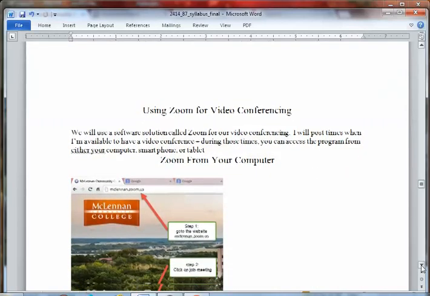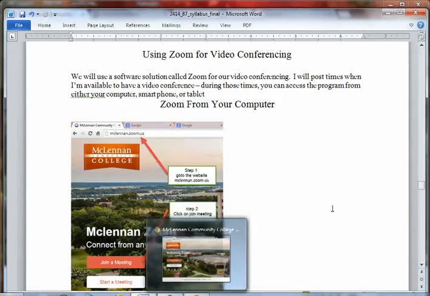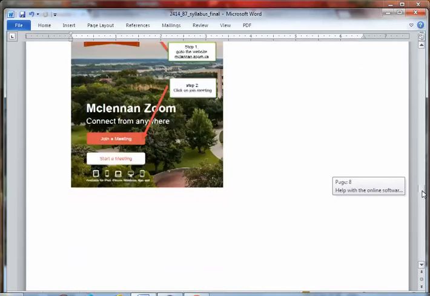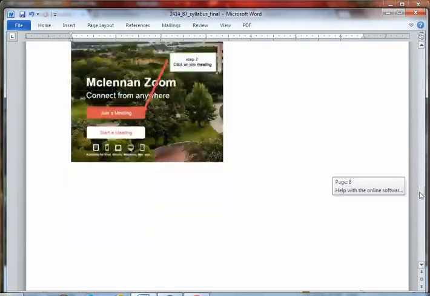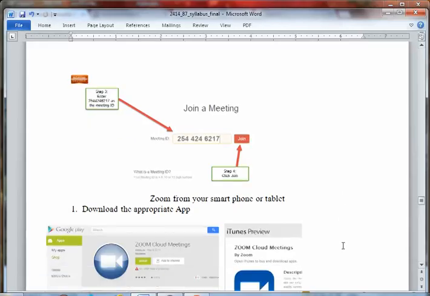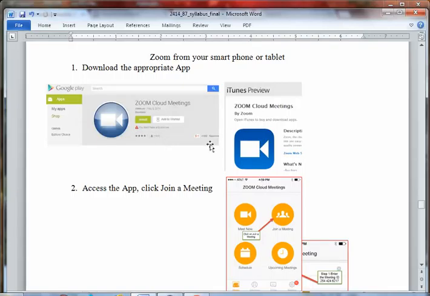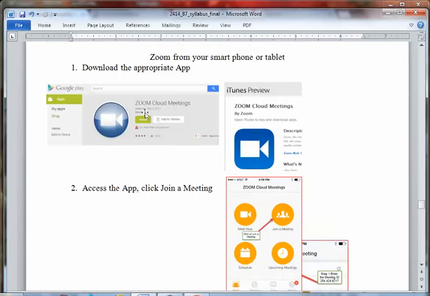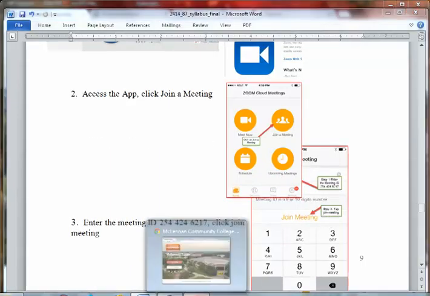The Zoom video conferencing is a really neat program that I'm going to demonstrate to you right now. These are the instructions on how to get to the Zoom video conference. You can do it either from a computer if you have a laptop with a camera or a computer with a webcam, or you can download the app if you have a smartphone or tablet. You have apps at either the iTunes or Google Play, and then you can join a meeting that way. So I'll just show you.